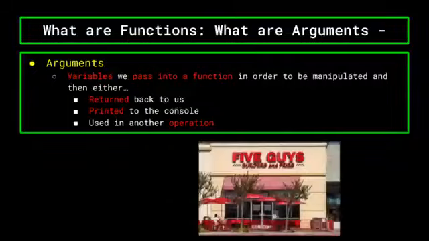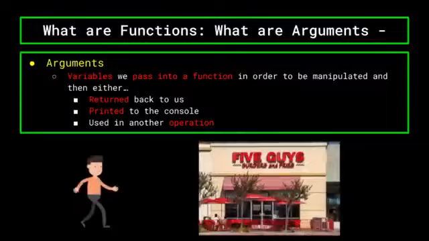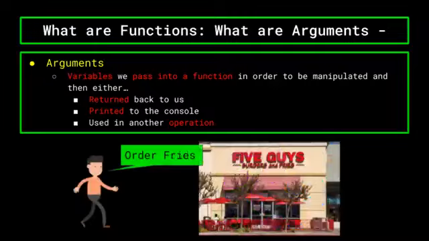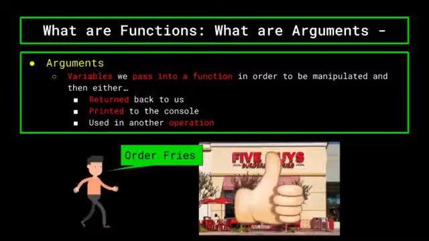If you walked up to your local Five Guys and told them that you wanted to get food without supplying a type of food, they would probably look at you confused. In order to get the food that you want, you need to tell them exactly what you want to order so that they can give it to you. In this case, getting food is the function, and what you order in terms of food is being passed in as the argument. Based on what you tell them, or the argument that you pass into the getFood function, they